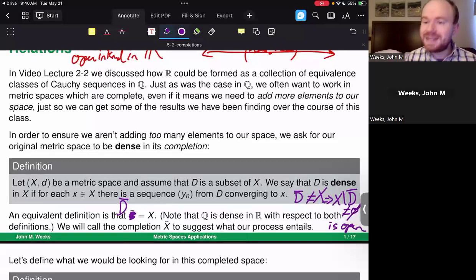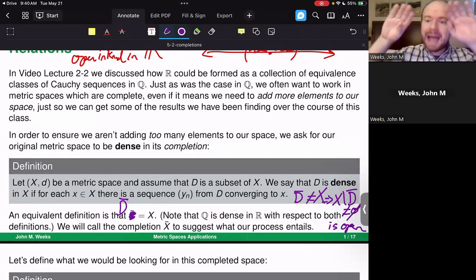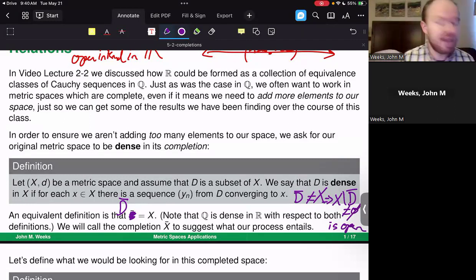And you would have an open set that contains nothing of the original dense set that you're working with. In fact, it contains nothing of the closure of the set D that you're working with. So if you can imagine an open interval that has nothing of the rational numbers, then you would be saying, okay, well, that open interval is inside of this set. It's outside of the closure of the rational numbers. But that's not something that's true.